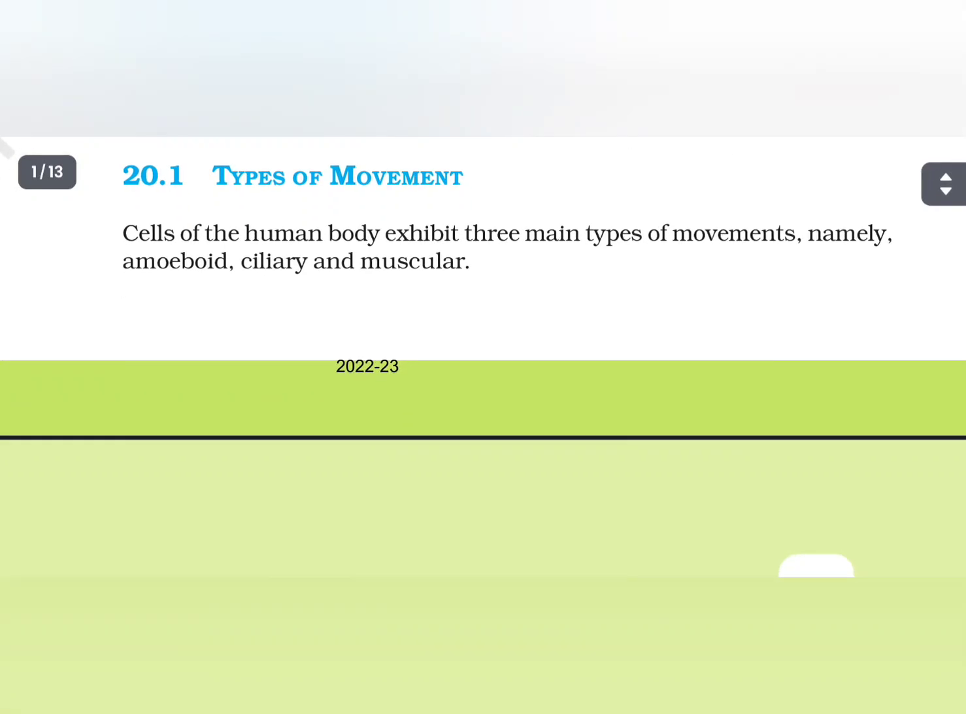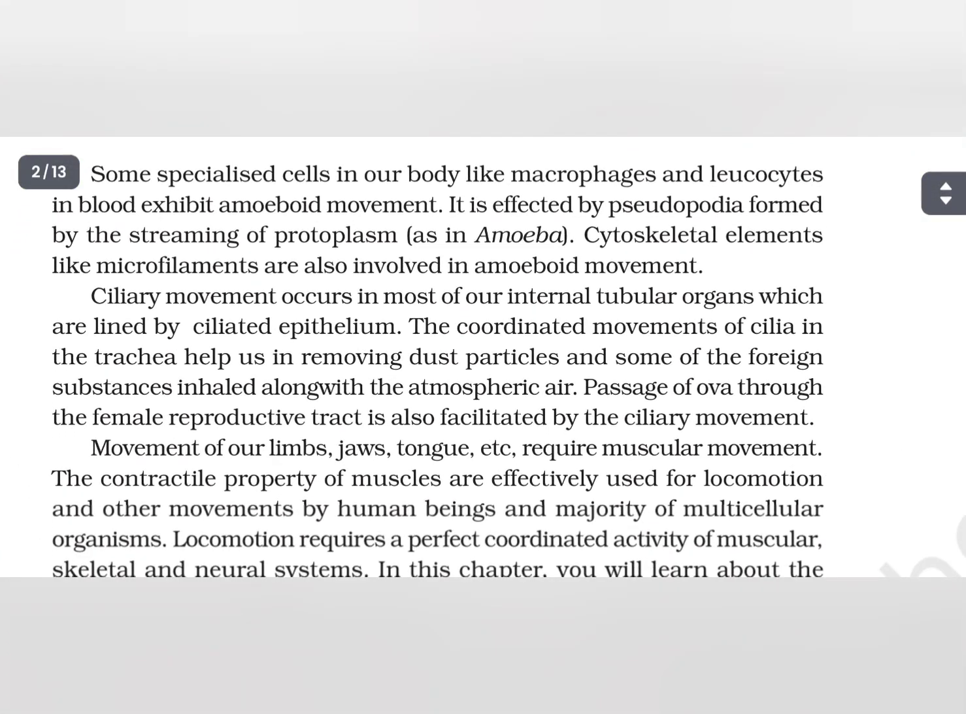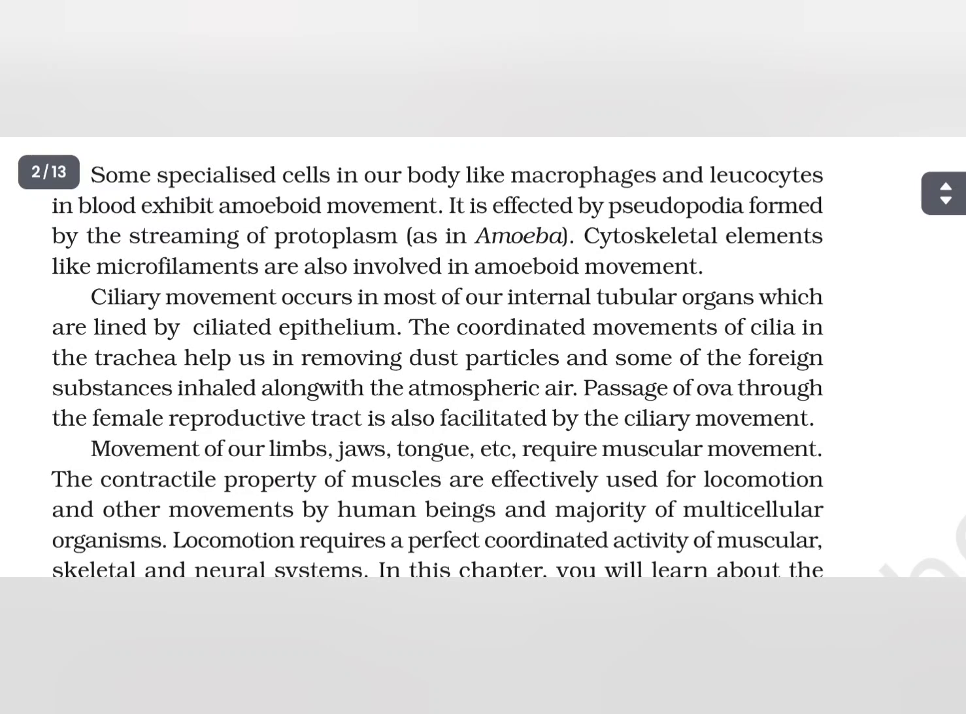Types of movement. Cells of the human body exhibit three main types of movements, namely amoeboid, ciliary, and muscular. Some specialized cells in our body like macrophages and leukocytes in blood exhibit amoeboid movement. It is affected by pseudopodia formed by the streaming of protoplasm as in amoeba. Cytoskeletal elements like microfilaments are also involved in amoeboid movement.